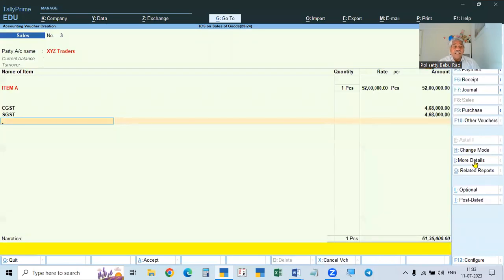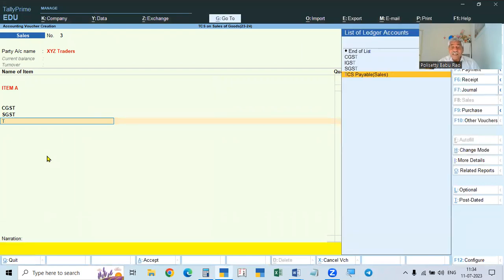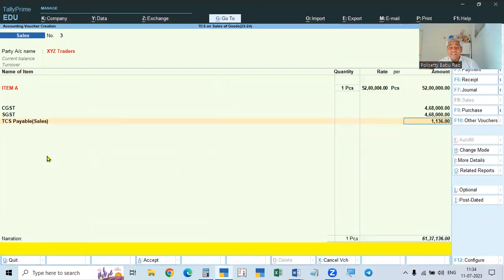Now see, here the first transaction itself is above 50 lakhs. Total amount is 61 lakhs 36,000. In that, 50 lakhs is the limit because he is another person. So the balance is 11 lakhs 36,000 into 0.1%. If you calculate, the amount will be 1,136. So TCS payable is 1,136. It will calculate correctly.